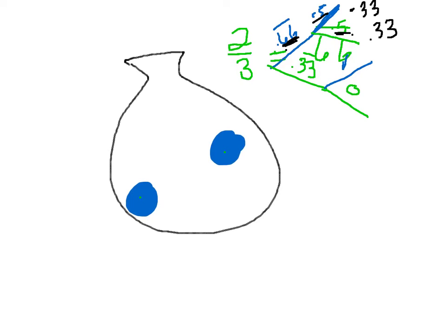The probability of getting a green and then a blue is 0.33 times 1, which is 0.33. And then the probability of getting a green and then another green is 0. One thing that you'll notice here is that the probabilities always add up to 100%.